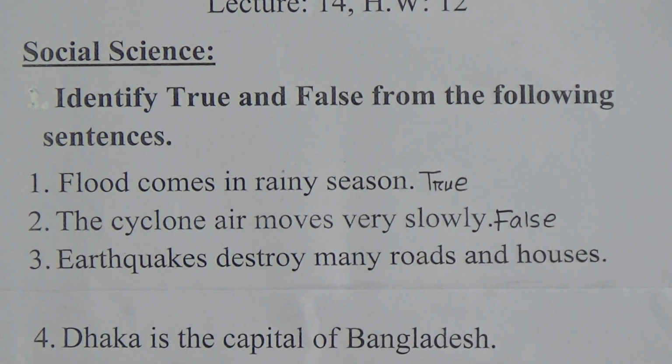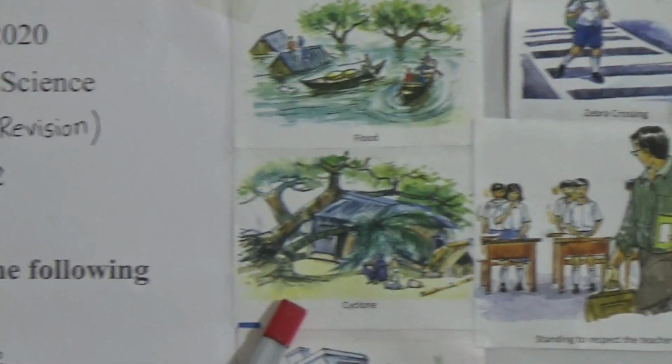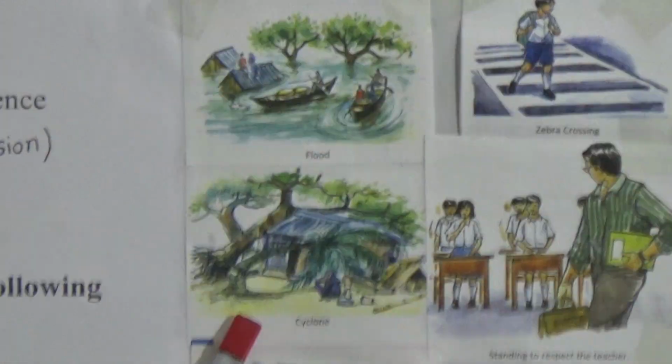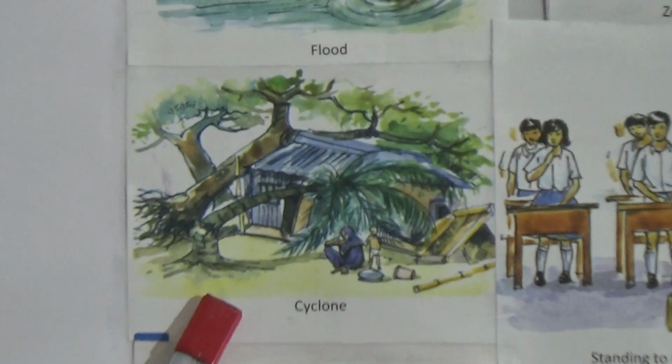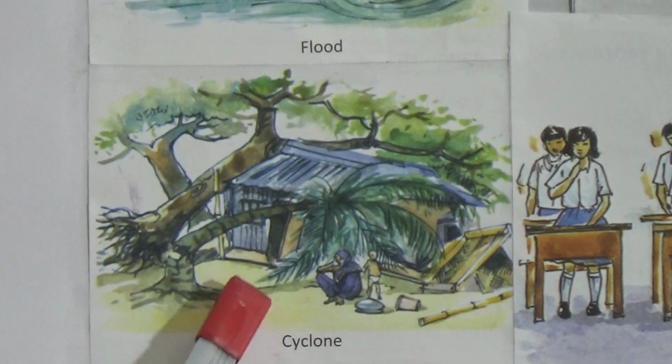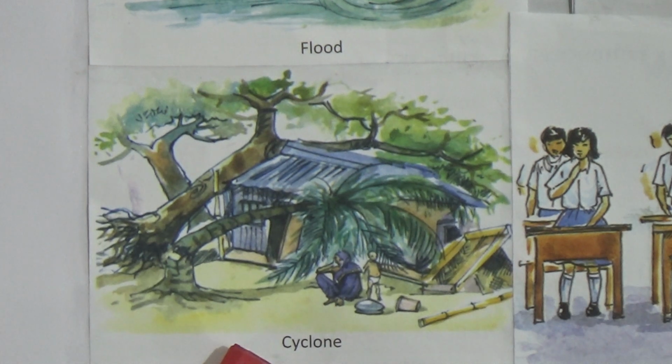So in this connection, I want to show you a picture. So look at the picture of a cyclone. Look, since the air moves very fast, it destroys. So look at the picture of the destruction of a cyclone. Okay. It looks clear also.